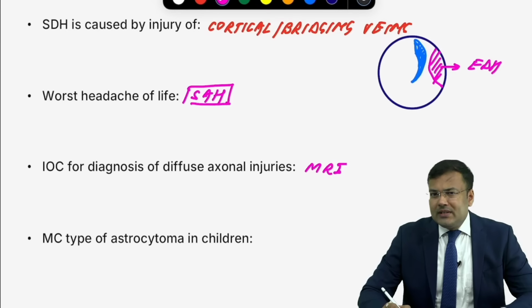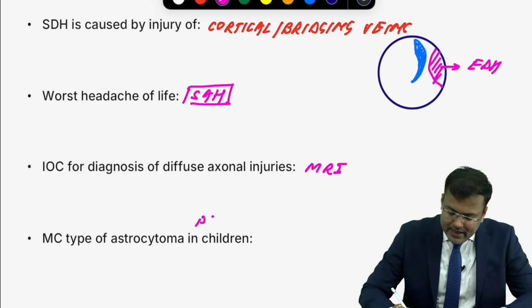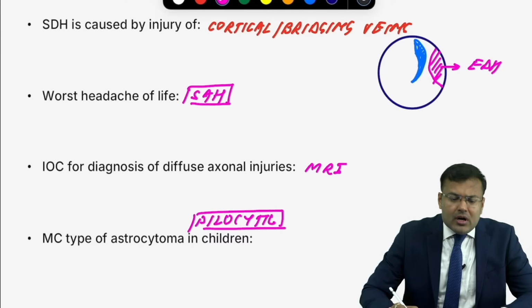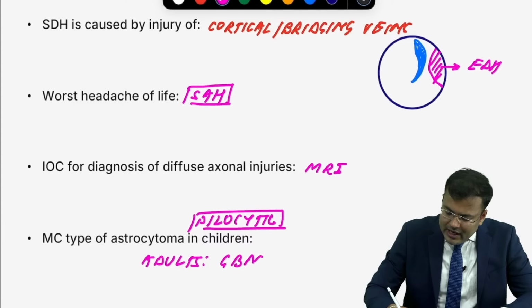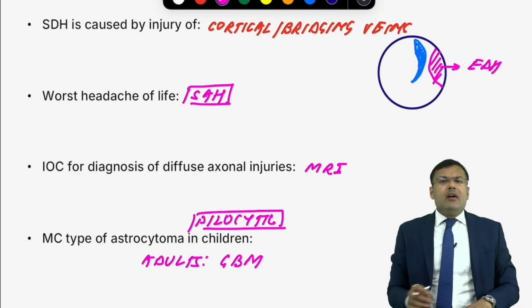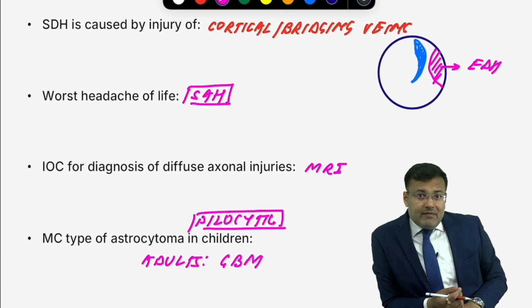What is the most common site of astrocytoma? Type of astrocytoma? In children, pilocytic. What about adults, guys? Tell me. In adults, most common type of astrocytoma, GBM. What is GBM? Glioblastoma multiforme. You know that pilocytic is grade 1. It is having best prognosis.